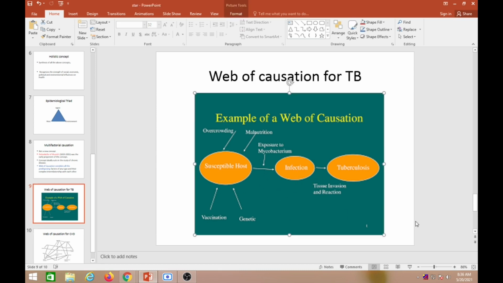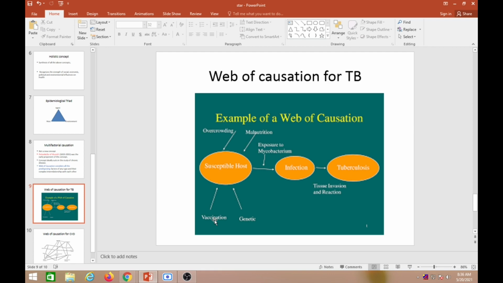Number one is host. The host is the human being, and that host is susceptible. But what is the agent? Agent is Mycobacterium tuberculosis. Now this host depends on the environment, like living in overcrowded places. It depends on whether he got BCG vaccination or not. If he didn't get BCG vaccination, then there is a high chance for him to get tuberculosis.